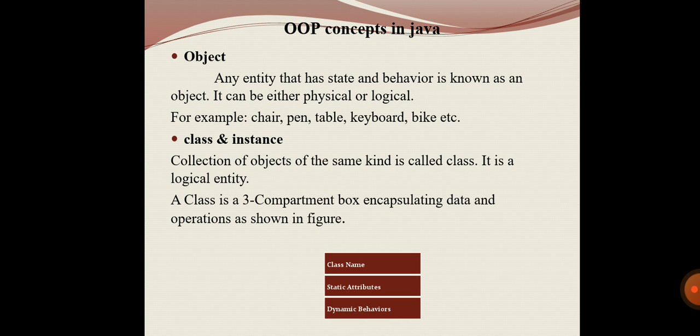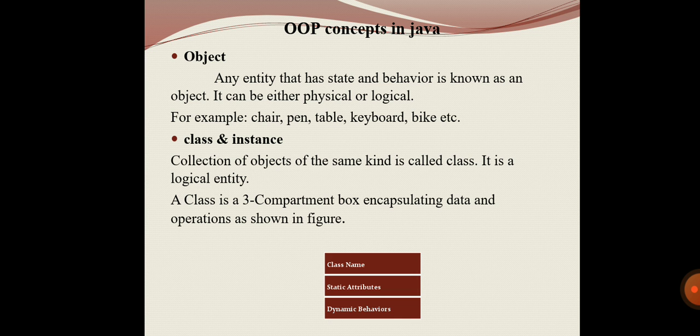So any object will be having the state and behavior. Another example, we can say a car. So the car is having the state, that is color, then model. These are the state. Behavior, it has the ability to move. So that is the behavior. That is how we can say it as an object.